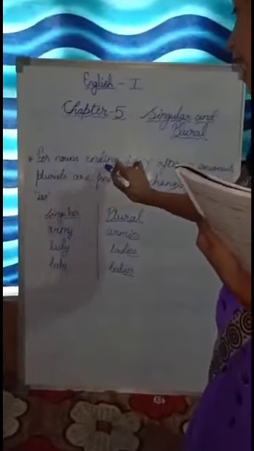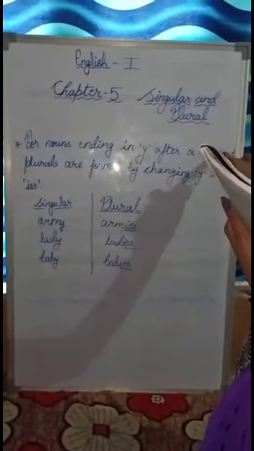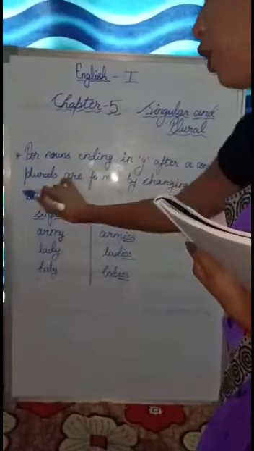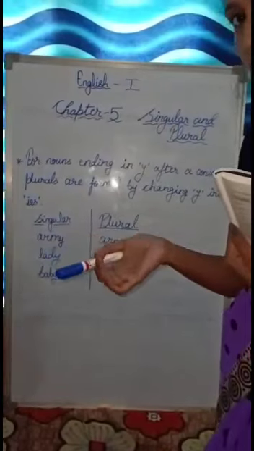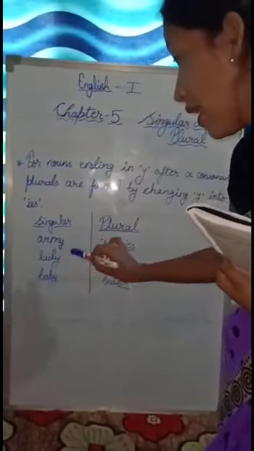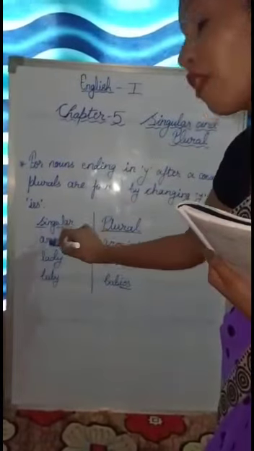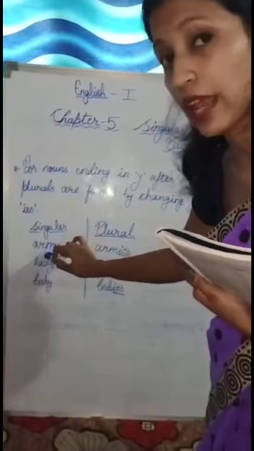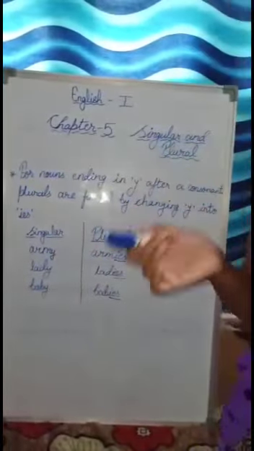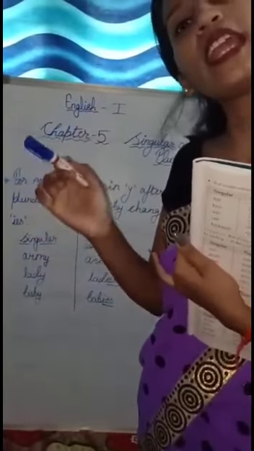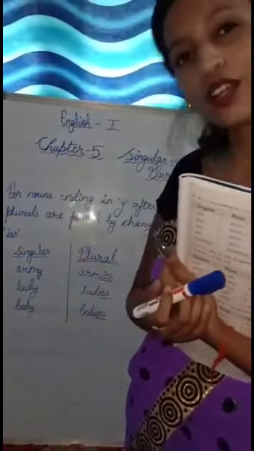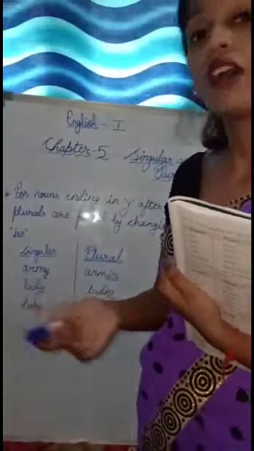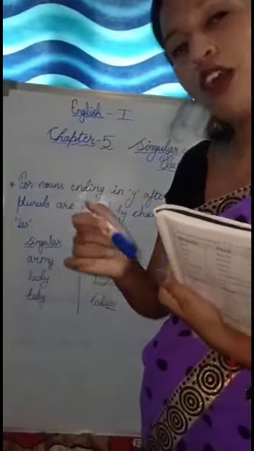For nouns ending in Y after a consonant, plurals are formed by changing Y into IES. So the singular nouns which have got Y at the end before a consonant, this M, for example army, you can see before Y M is there. And what is M? M is a consonant. You know what are consonants? Leaving A, E, I, O, U, all the other alphabets are called consonants, like B, C, D, F, G, H, these all are consonants, and A, E, I, O, U are vowels.